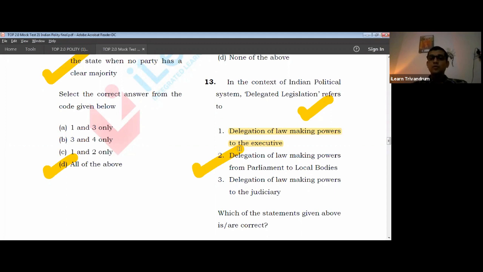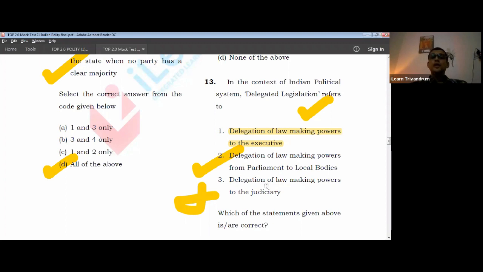So power is given to local bodies. Delegation of power, lawmaking power to judiciary. Now, this is a wrong statement. Why is this wrong? Because judiciary is itself an independent body. You cannot give lawmaking power because judiciary does not make laws. Judiciary is bound to interpret laws.